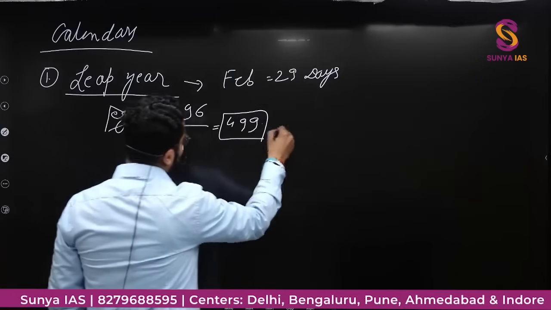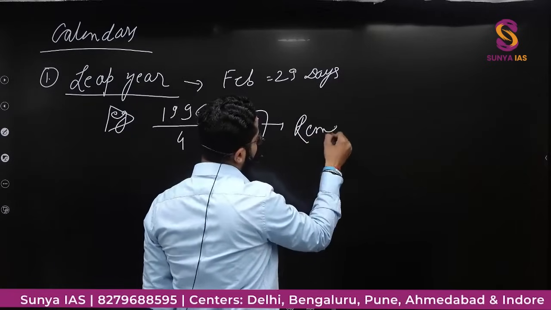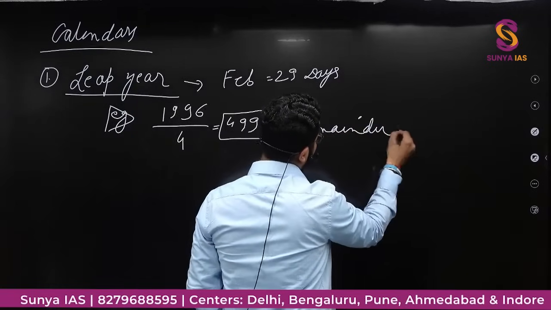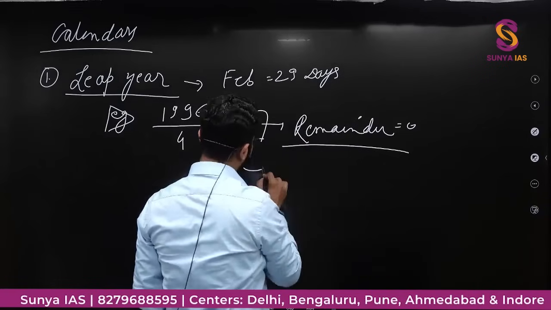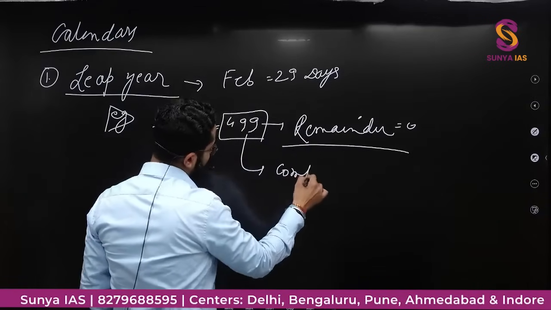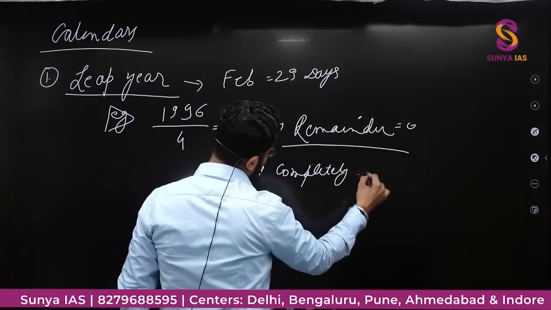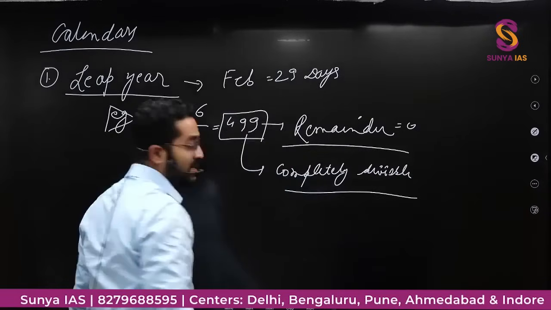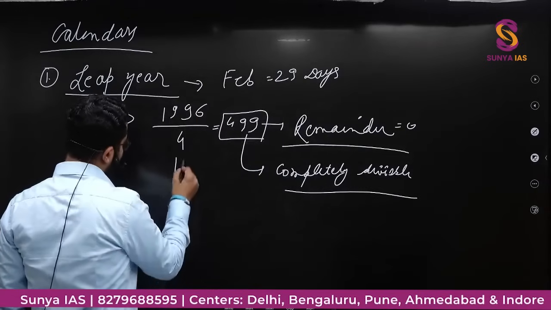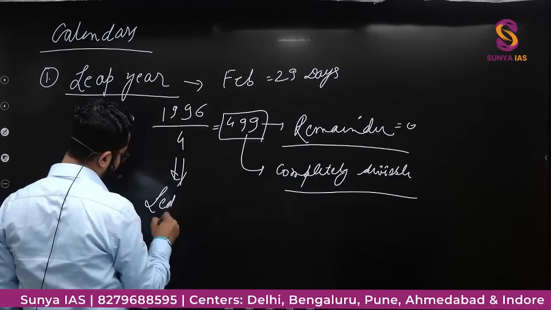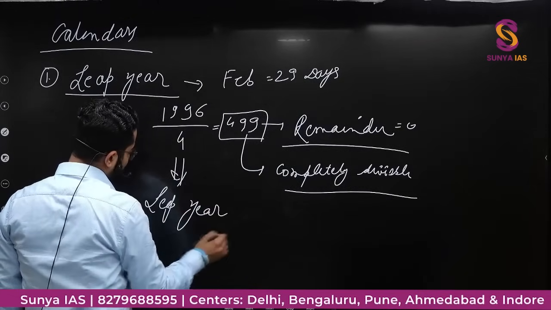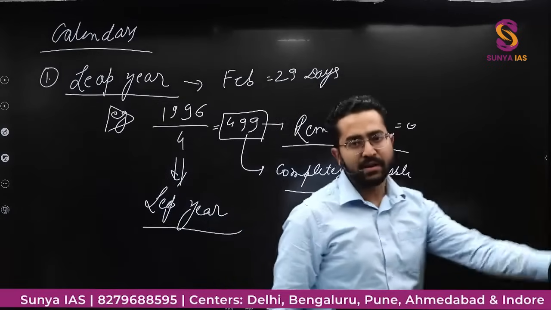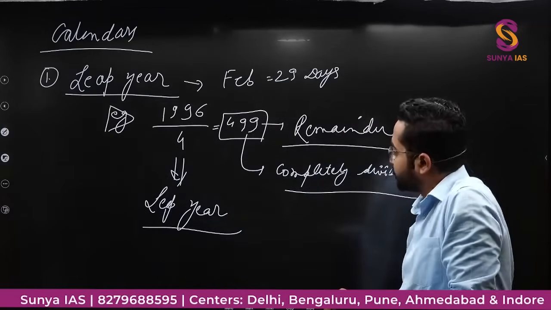That is completely divisible, that is, the remainder is 0. When the remainder is 0, it means it is completely divisible. When a year is completely divisible, that means that year is a leap year. Hence this is a leap year. That means in this particular year, February will have 29 days.